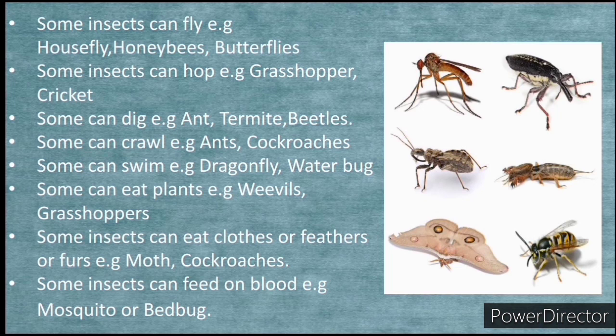Some insects can eat that, and I've given you examples as moths and cockroaches. And some insects can feed on blood. Some insects can go as far as feeding on blood. A common example is the mosquito. We also have the bed bug. They feed on what? On blood.